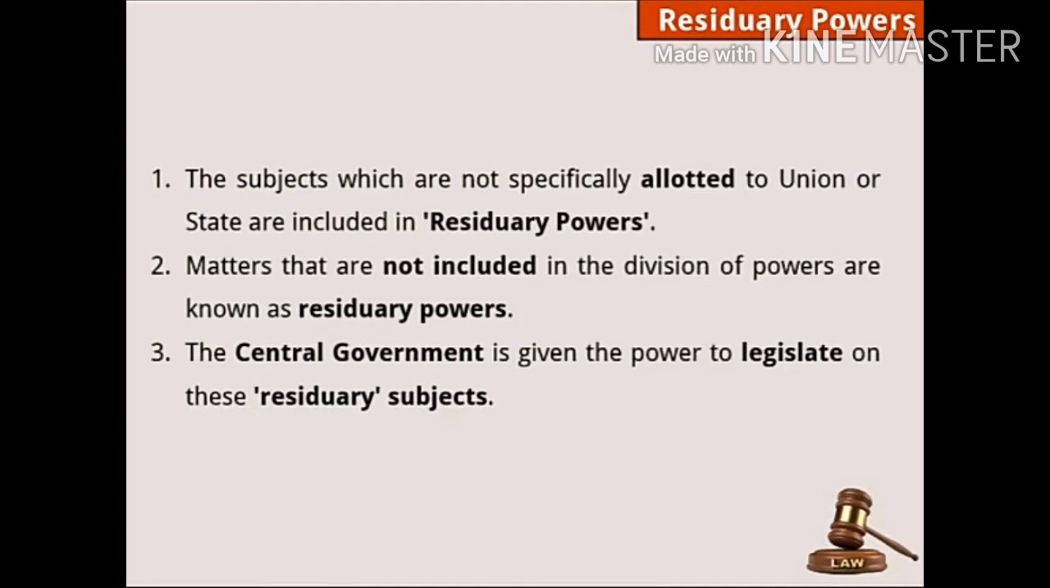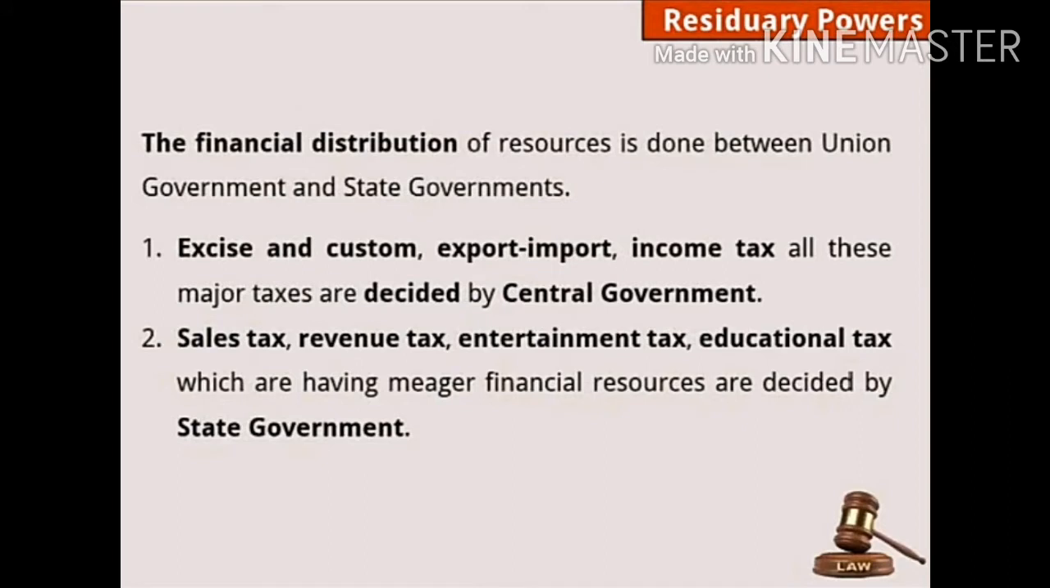Now, financial distribution. Financial here means money. From where is the government getting money? The government does not go to any job to work. So what are the resources for getting money to the government? The financial distribution of resources is done between the union government and the state governments. It means some of the resources are divided between the union and the state government.